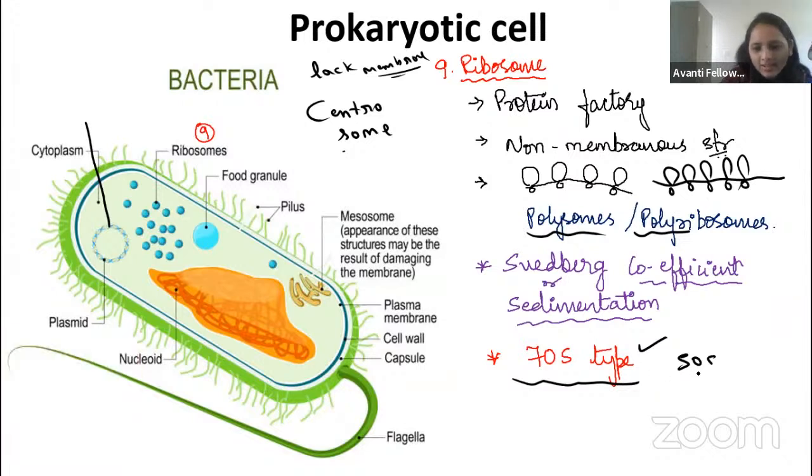Okay, guys, 50S and the 30S. Many people will add them up. They say, ma'am, we know the addition is coming to 80, why are you writing 70? That is not about addition and subtraction. This is about the sedimentation constant. What sedimentation is, you are going to study in the higher classes.